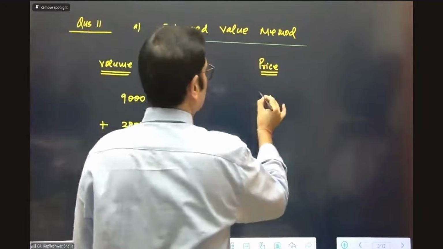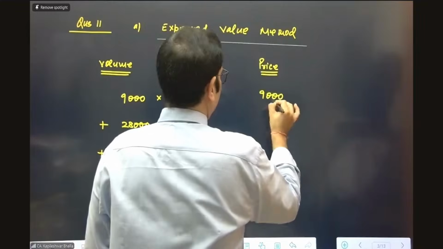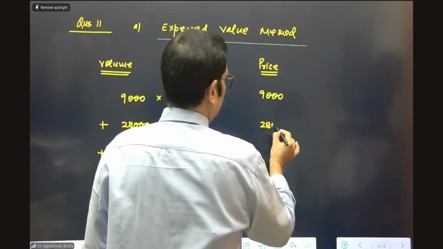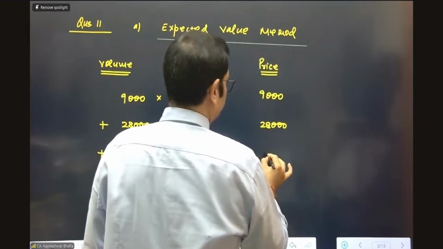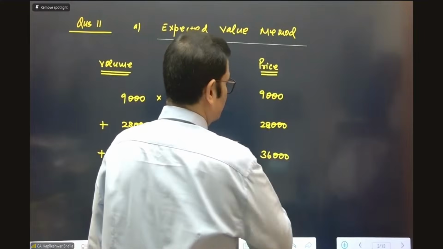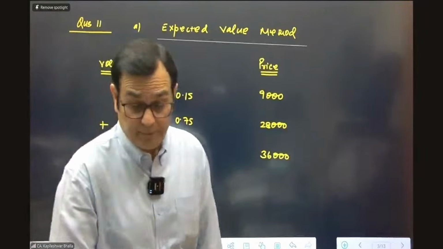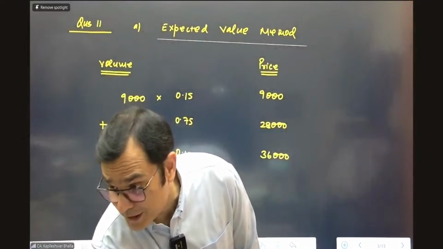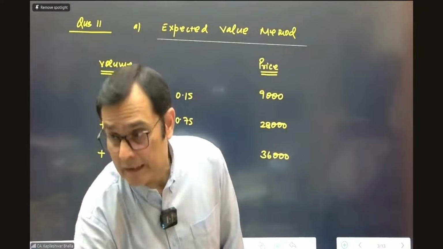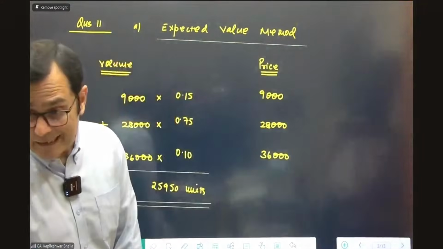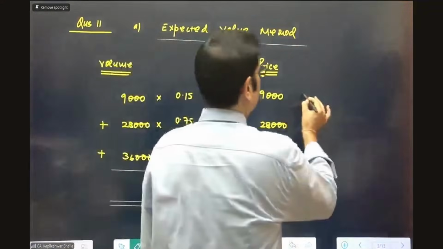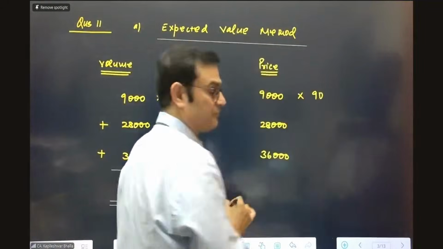So in this particular case, when you're looking at the price, for 9,000, 28,000, and 36,000, let us see the prices applicable to each of these ranges. The first one, 9,000, is in the first slab, so the price is at the rate of 90.